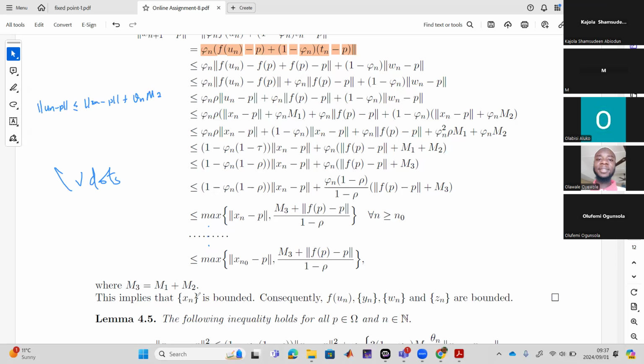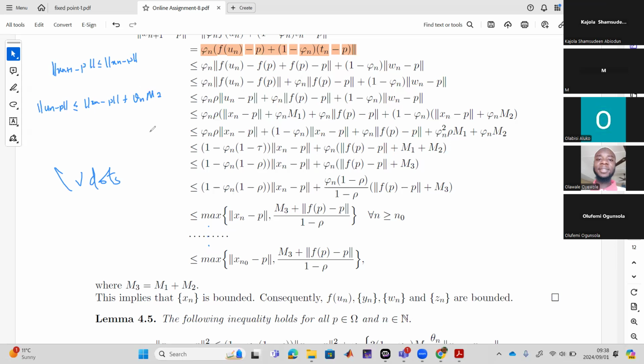First, this implies Xn is bounded. Xn plus 1 minus p is less than or equal to Xn minus p plus whatever it is.